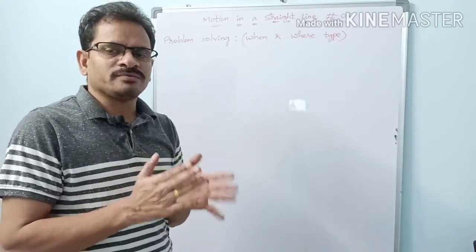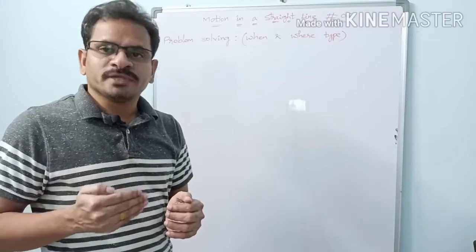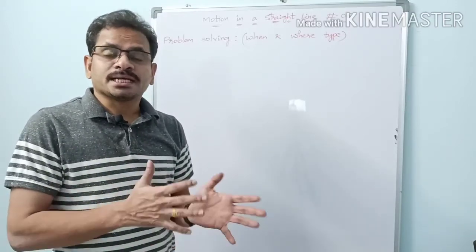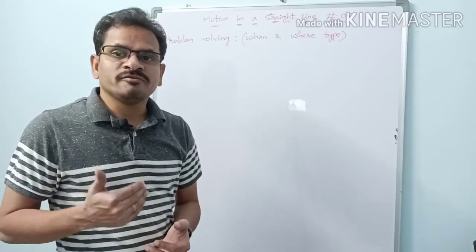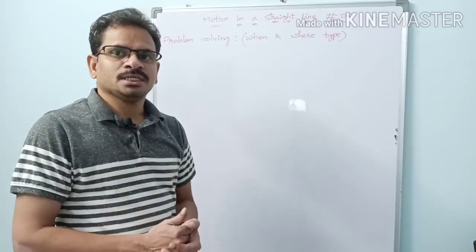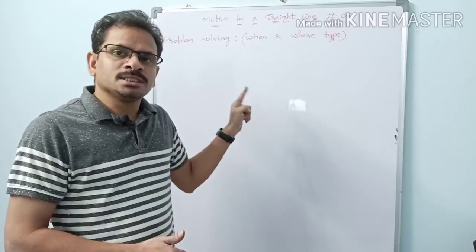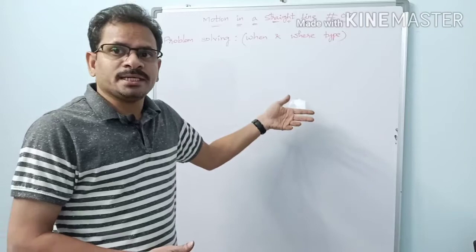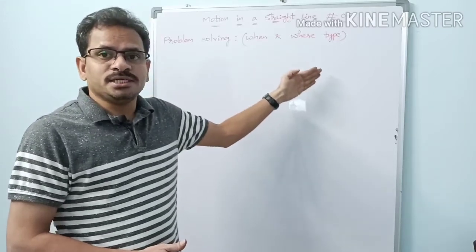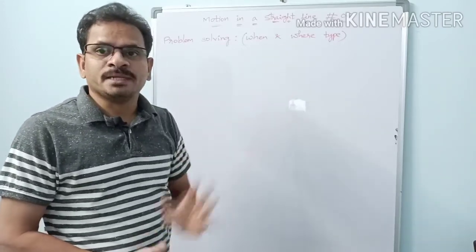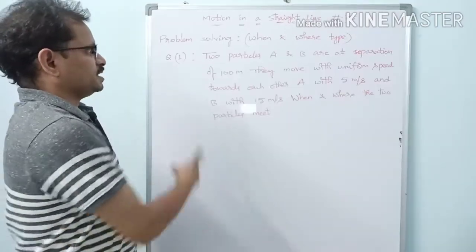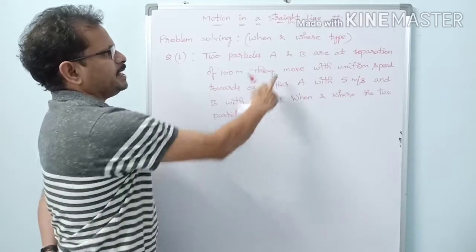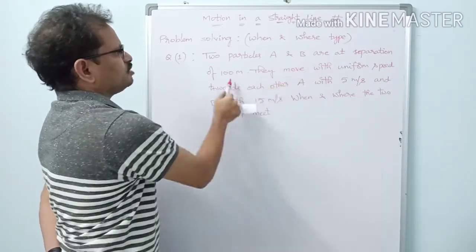The first part of problems involves particles moving with a constant velocity, that is uniform motion. The second part involves particles moving with a constant acceleration. These are the problems under constant acceleration only, but there is some special type of problems we see here. They are when and where type of problems. See, first question number 1 is, two particles A and B are at a separation of 100 meters.